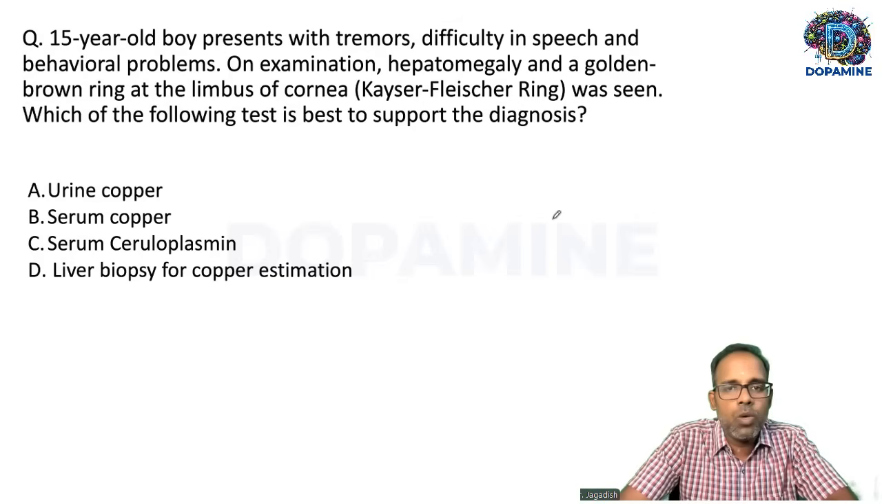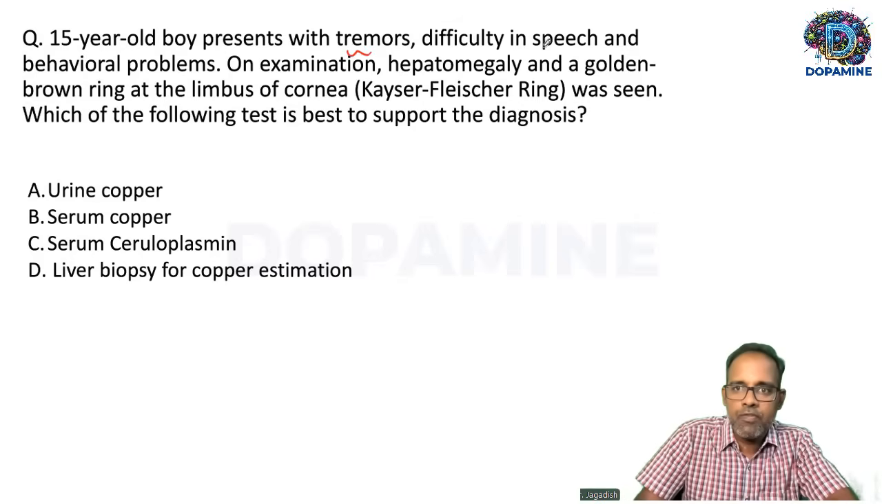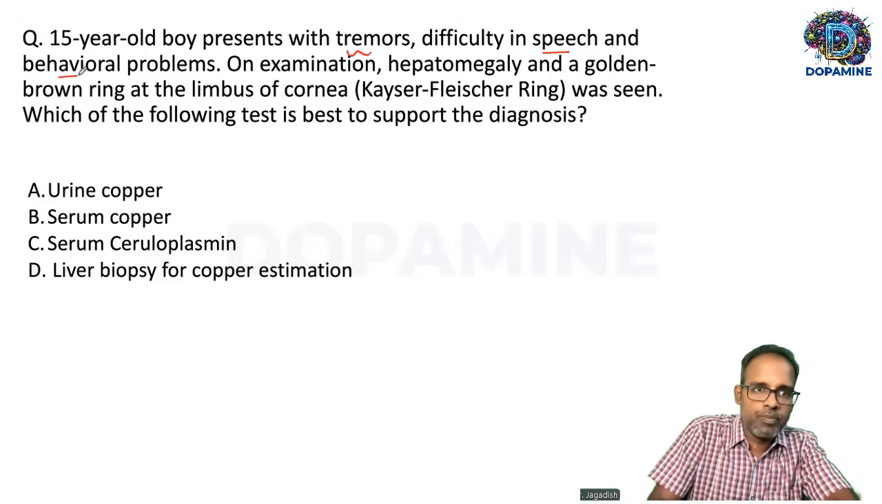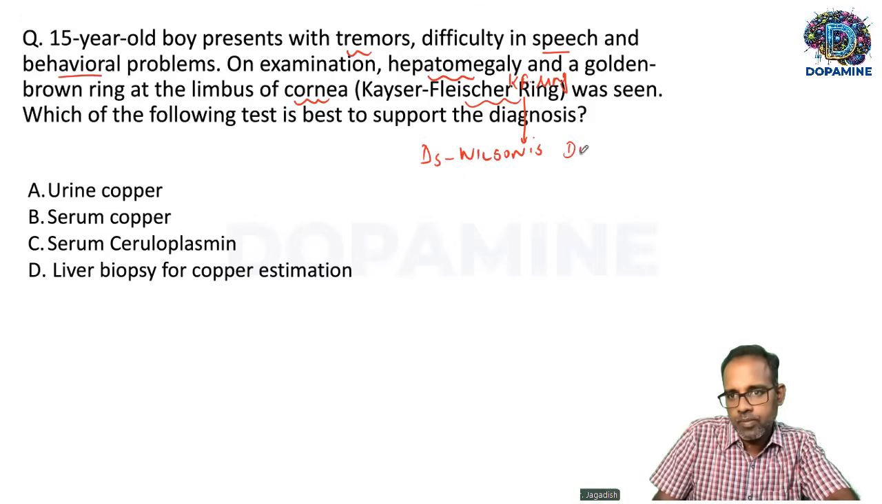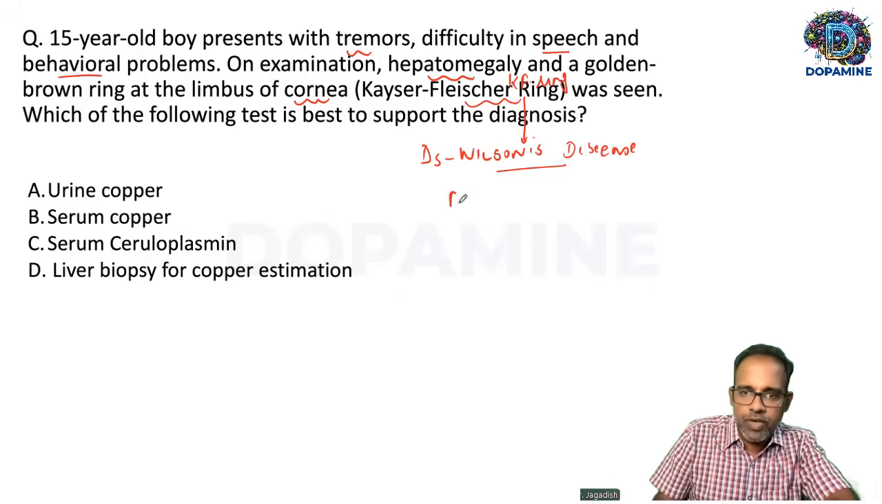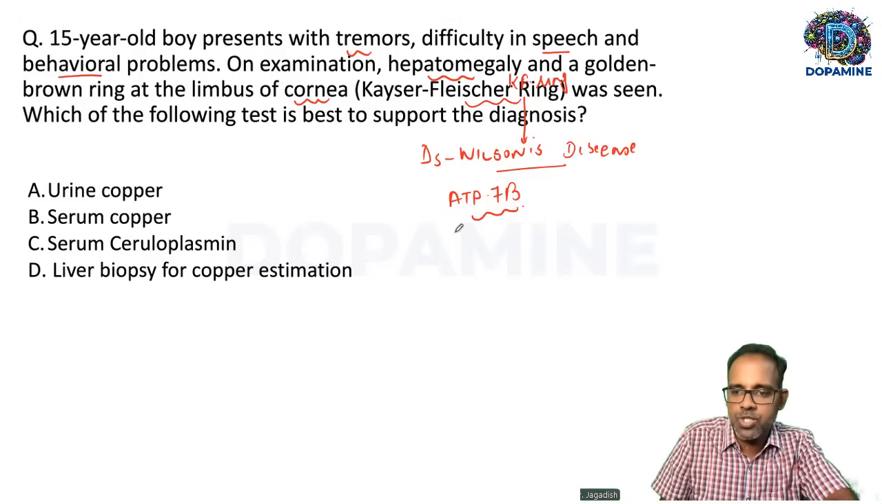A 15-year-old boy presents with tremors, difficulty in speech, and behavioral problems. On examination, he has hepatomegaly and a golden brown ring at the limbus of the cornea, that is a Kayser-Fleischer ring. So whenever you see this Kayser-Fleischer ring, the diagnosis is straightforward. What is the diagnosis? The diagnosis is Wilson's disease, which is caused due to a defect in the gene called ATP7B. So now the question here is, which of the following tests is best to support the diagnosis?